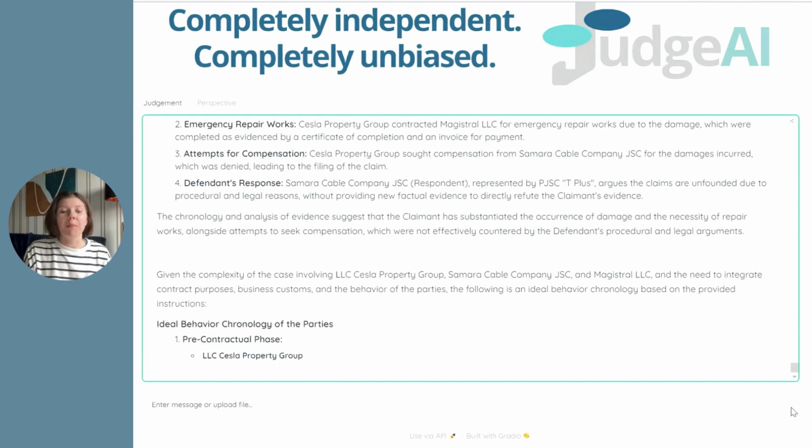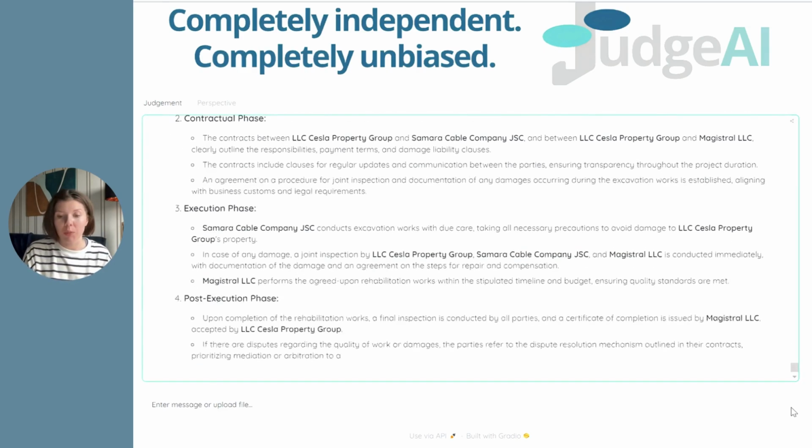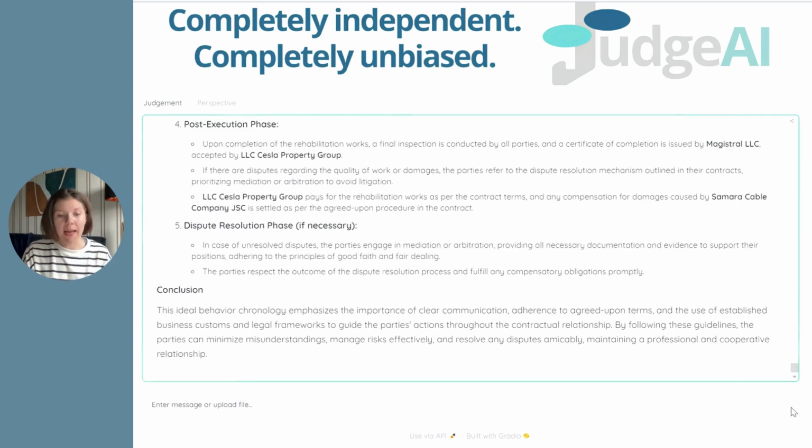Next, an ideal model of the party's behavior is constructed in accordance with the terms of the contract using Nash equilibrium, general principles of law, and business customs applicable to the specific dispute. The main goal of the contract is determined, and if additional conditions are not initially specified in the contract, they are supplemented. As a result, a chronology of the ideal behavior of the parties is formed. This chronology shows how the parties should have acted if they were fully reasonable and acting in good faith within the framework of the legal relationship in question.